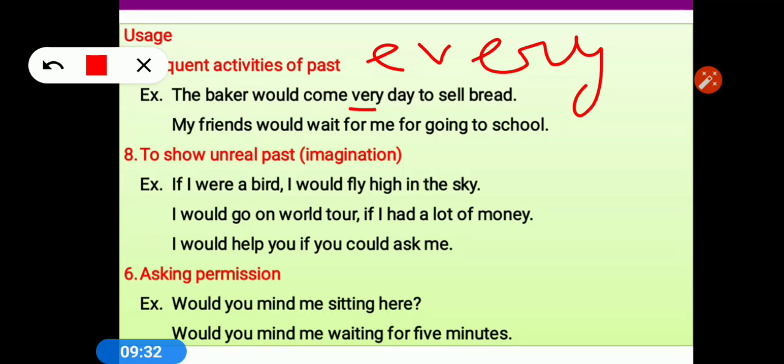The next use of would is to show unreal past. It means our imagination, which has nothing to do with the present and the future. We are talking about imagination, like if I were a bird, I would fly high in the sky. If I were a bird, I would go here and there without any lockdown, without any restriction. I would go on a world tour if I had a lot of money. I would help you if you could ask me. So here would has been used for showing unreal past. It means imagination which cannot be true or could not be true. Asking permission: would you mind me sitting here? That I have already covered.